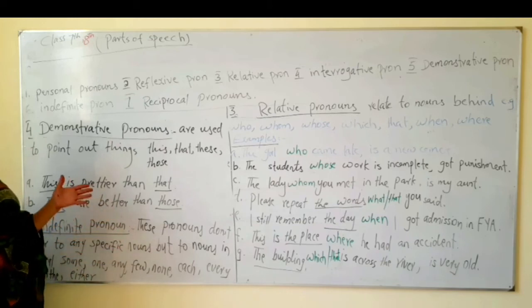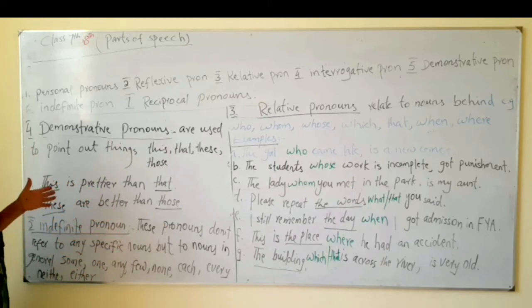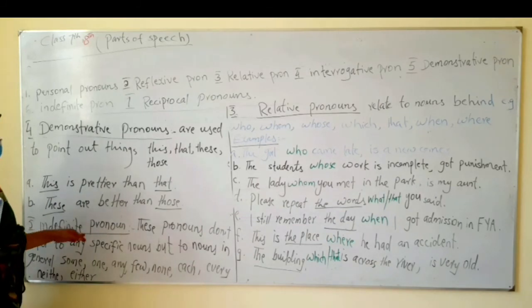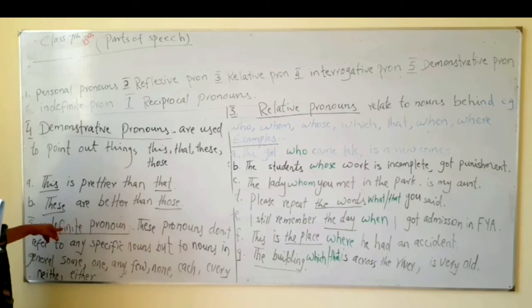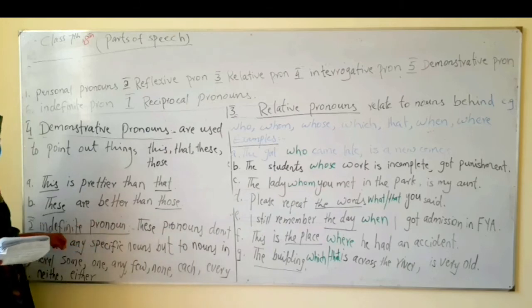Anyone, like it's not defined who is the noun behind, who is the person. It can be used for anyone, so the nouns are not specific. That's why we say indefinite. Indefinite means not specific, not defined. Anyone can solve this question.